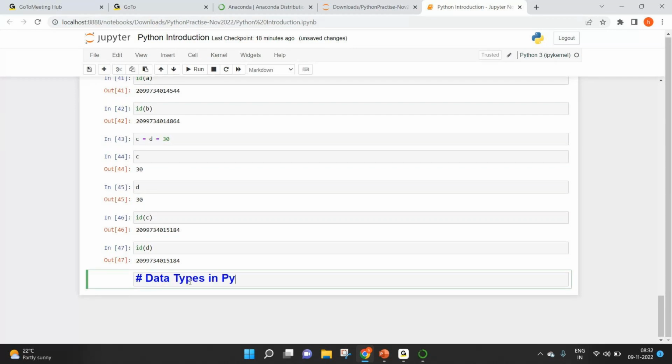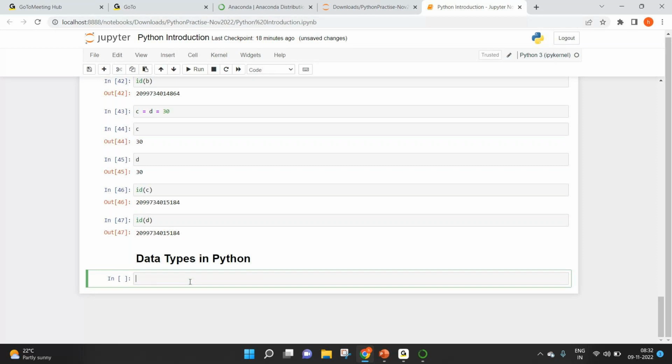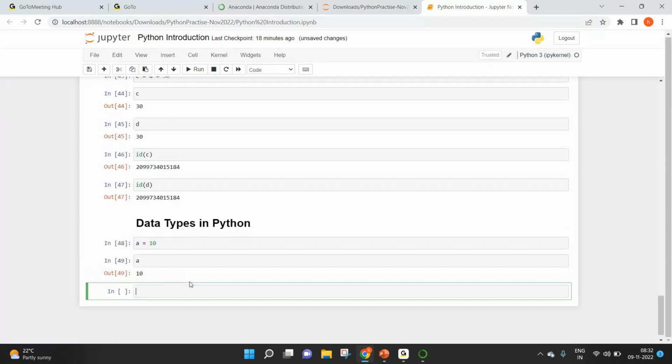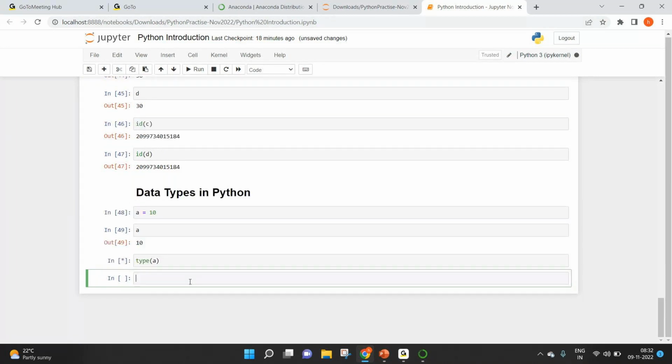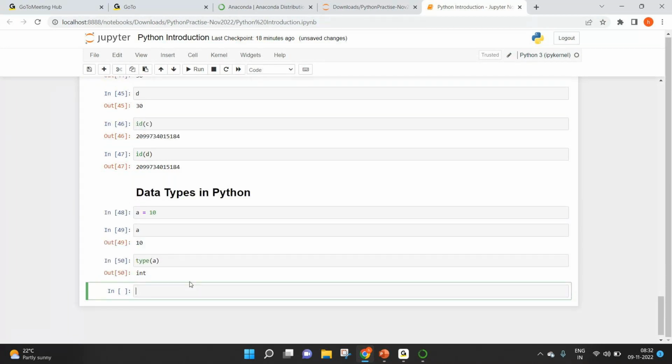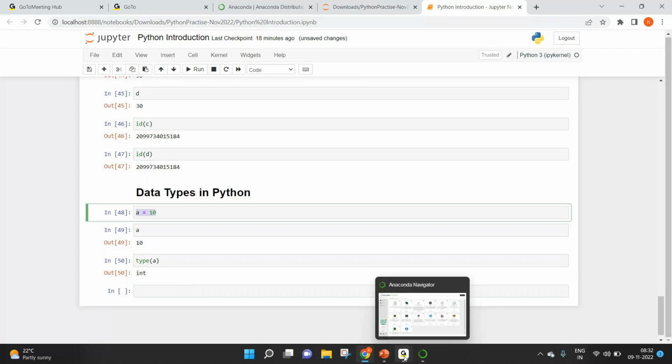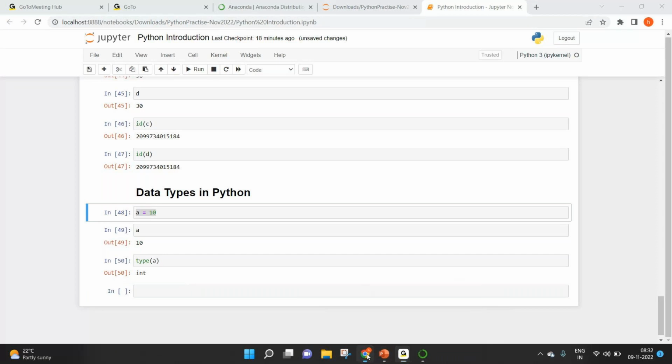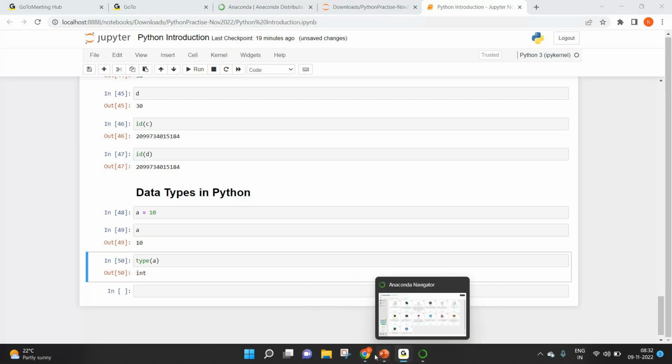Data types in Python. Suppose I say a equal to 10. The value of a is 10, and if you look at type of a, that's showing as integer. But did I mention anywhere that a is of integer type? No, I haven't. Even though I haven't mentioned anything, it will automatically take care of assigning the data type as integer. That is why Python is called a dynamically typed programming language.